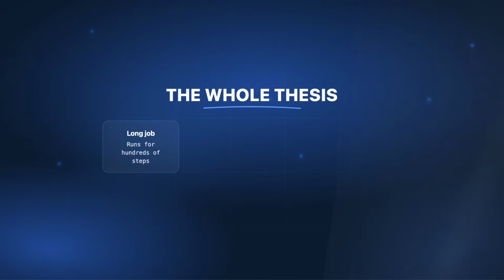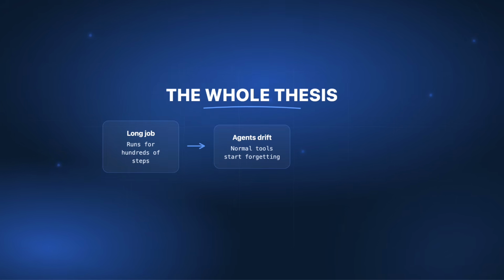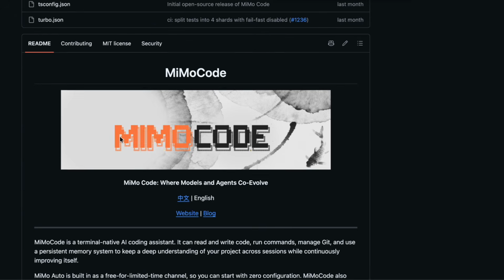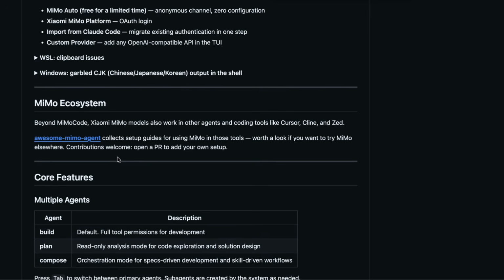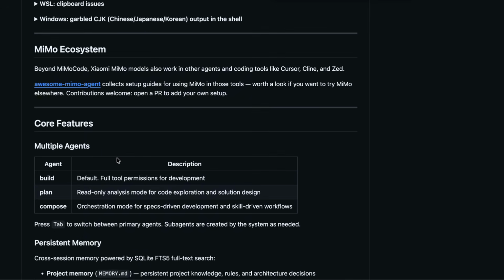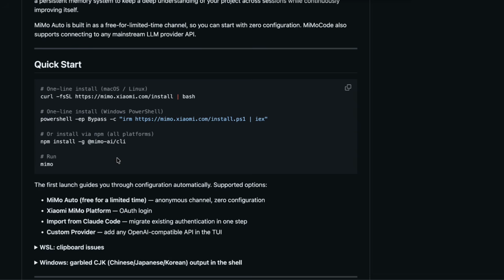When a job gets long, when it runs for hundreds of steps, that's exactly when normal agents start drifting and forgetting. And that's where the memory system is supposed to pay off. Even Xiaomi admits the standard benchmarks only measure one-shot problem solving, which is not what they built this for. So let me get into how the memory actually works, because it's not just one file.